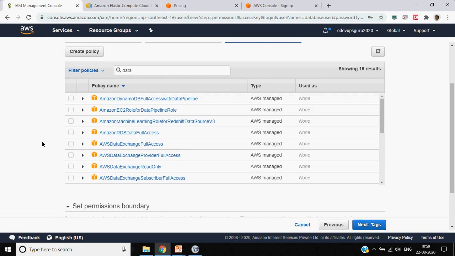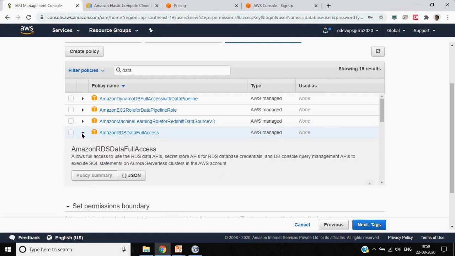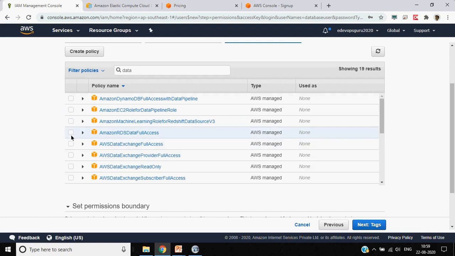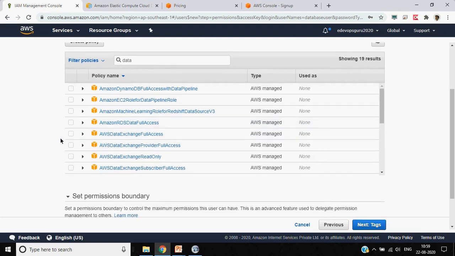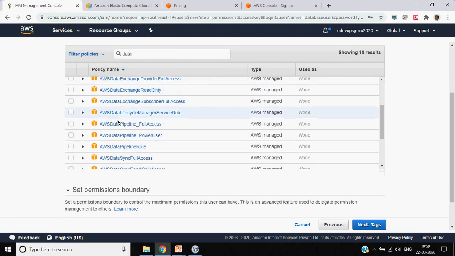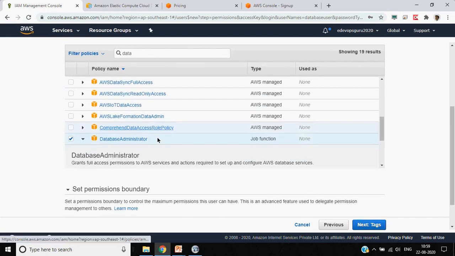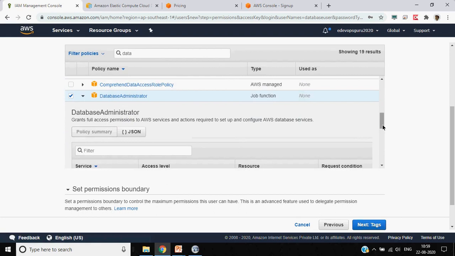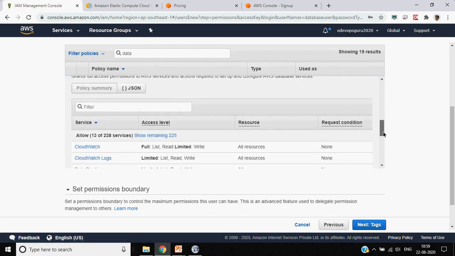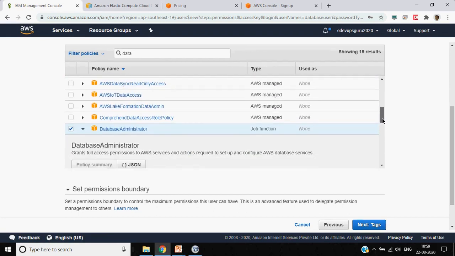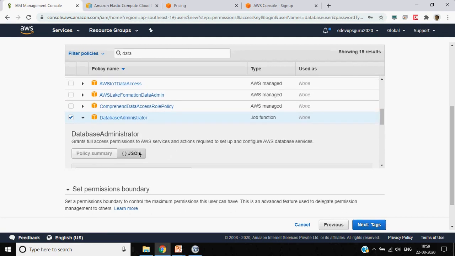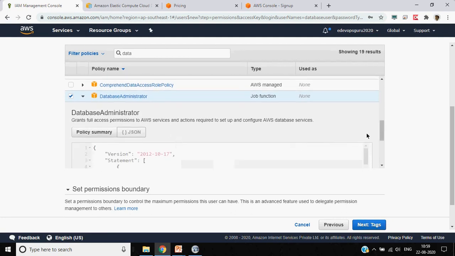You can choose that, or you can create your own policy also. Let's say, for example, I'm using RDS. I can choose RDS where I can have full access or read access, or I can be a database administrator. So let's say I'm a database administrator, and what kind of permissions will I get? Here the permissions are in the form of JSON.